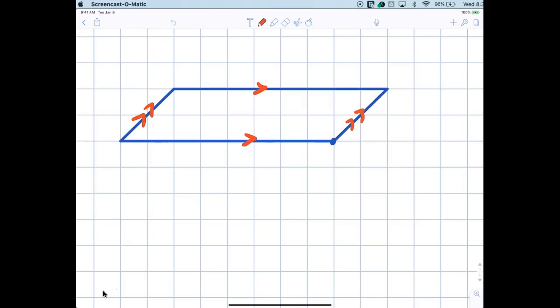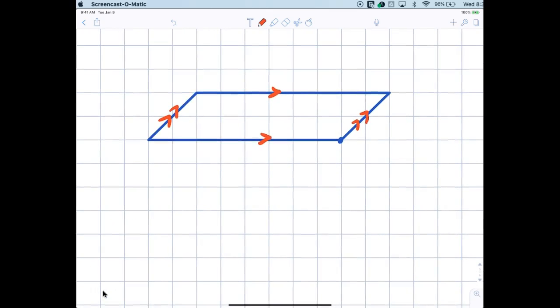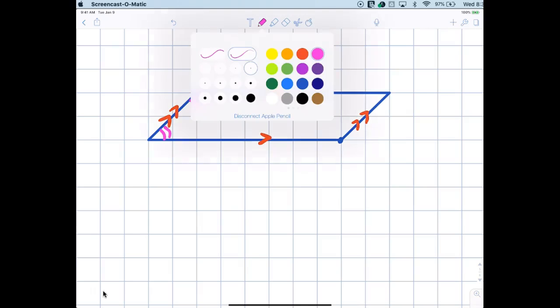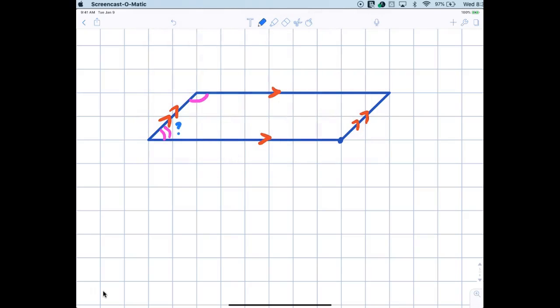Now, let's just take a look at this measure right here. Somebody tell me about this measure right here and this measure right there. What's true? They add up to 180. Exactly right. So they are supplementary. So this angle and this angle are supplementary. Now, be careful with this. What's true about this angle and this angle? Yeah, they're supplementary also.